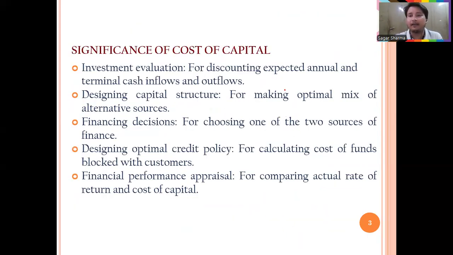So now, why do we calculate the cost of capital? Why is it useful in finance? Firstly, it is useful for investment evaluation, for discounting expected annual and terminal cash inflows and outflows. Whenever we are using capital budgeting techniques, we will use this cost of capital. That is also called the minimum rate of return, and it also helps in designing capital structure. Whenever we are creating our debt equity mix or capital structure, we have to focus on this cost of capital, and it will also help in financing decisions and choosing one of the two sources of finance.